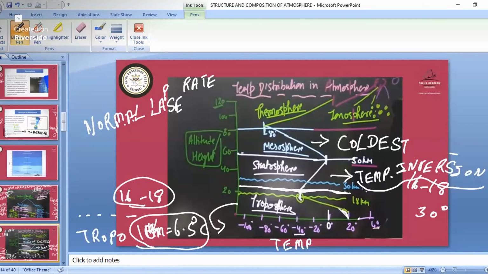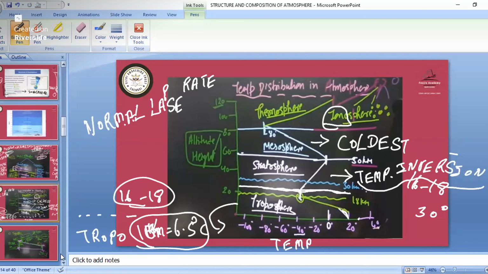Then going up, the temperature increases again because of the presence of ions in this layer. Then in the exosphere there is no presence of oxygen or anything, and ultraviolet rays are coming, so the temperature will be high only in the exosphere.